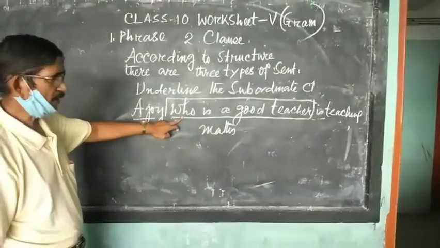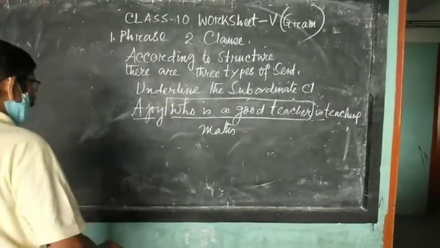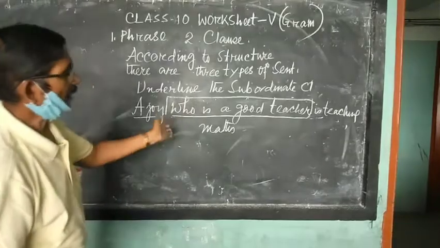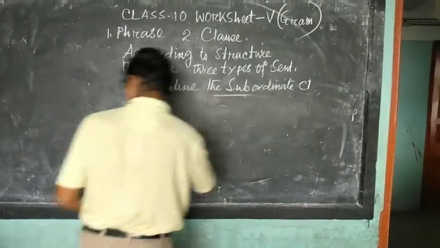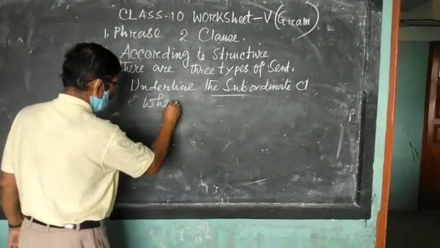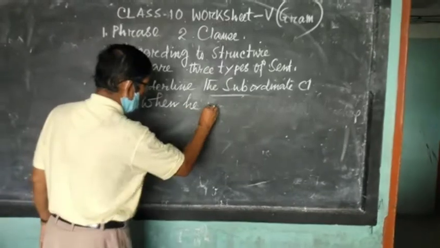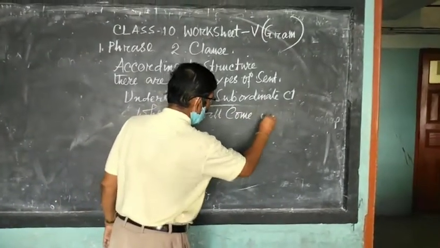So if you are asked to underline the subordinate clause, you have to be very careful to underline it. It may be given in the middle, at the end, and sometimes in the beginning also. For example: when he will come is known to me.